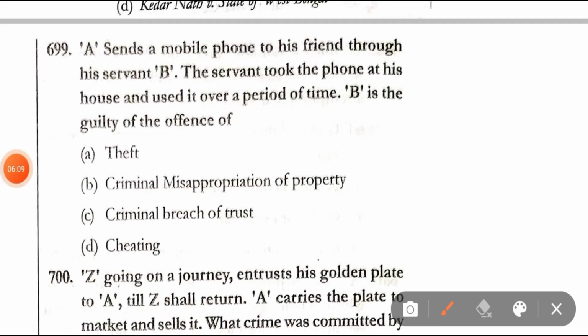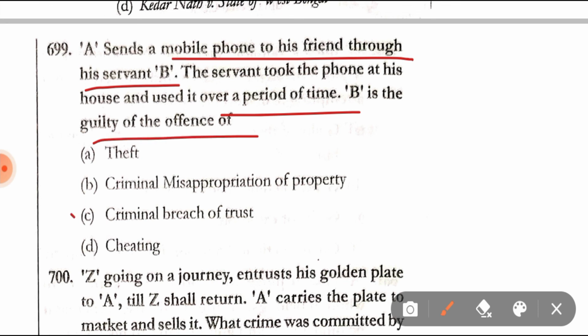Question number 699. A sends a mobile phone to his friend through his servant B. The servant took the phone at his house and used it over a period of time. B is the guilty of the offence of theft, criminal misappropriation of property, criminal breach of trust, cheating. Correct answer is option C, that is criminal breach of trust.